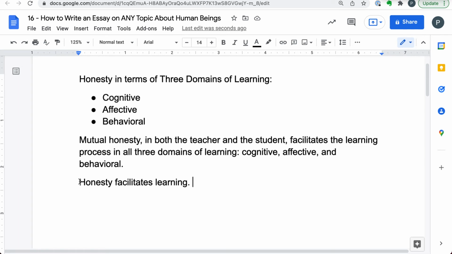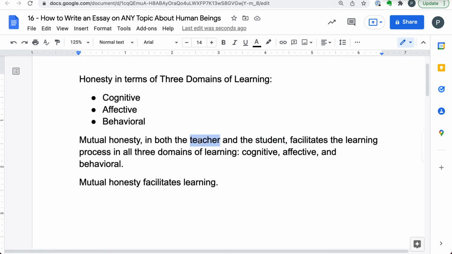Now, what kind of honesty? Mutual honesty. That's why I'm thinking that this is already my stuff. I'm already making this up because I'm thinking that this probably makes sense, because like, whose honesty? Honesty of the teacher or honesty of the student? Now, first of all, why did I come up with the teacher and the student?